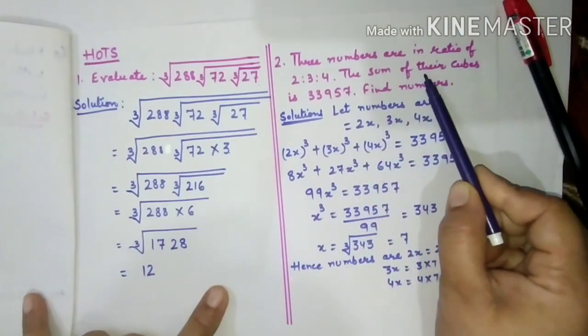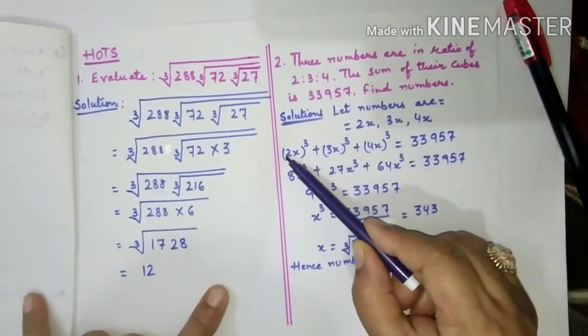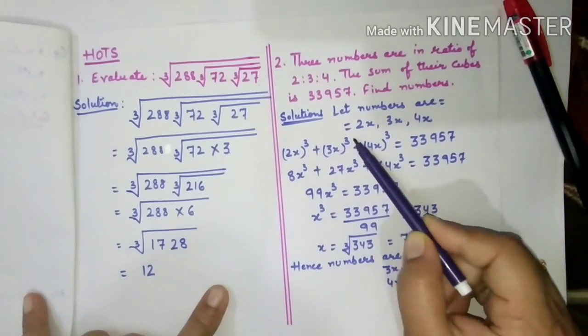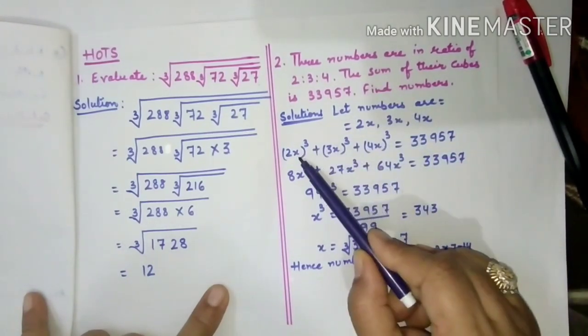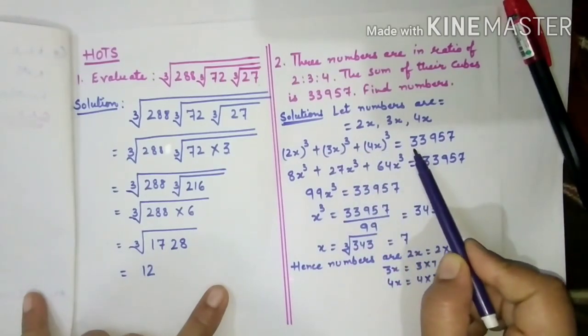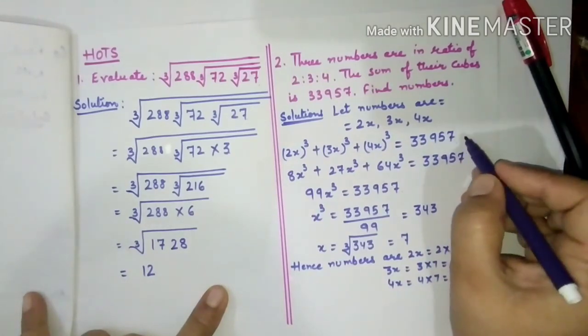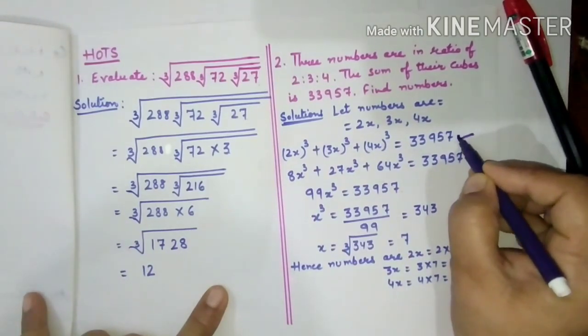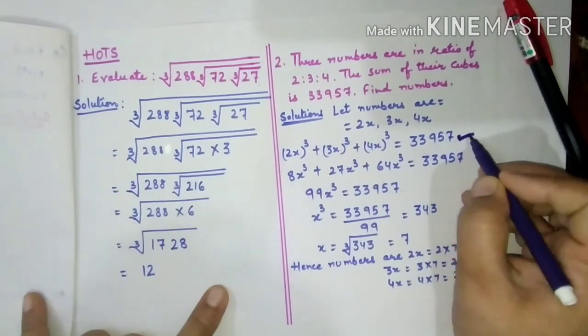The sum of their cubes means firstly the cubes of these numbers: (2x) cube, (3x) cube, (4x) cube. Then the sum of these cubes is 33,957. You should make this statement very clear and correct.